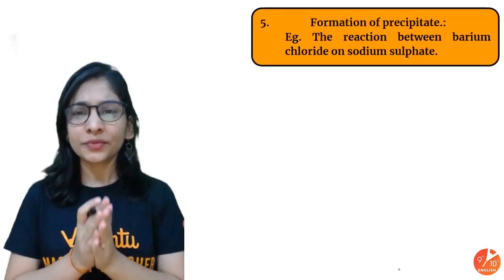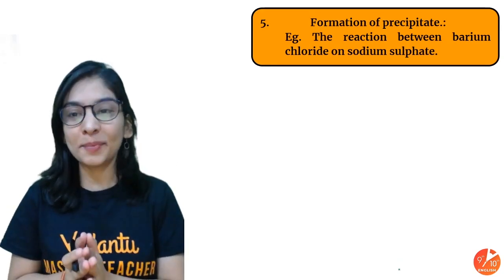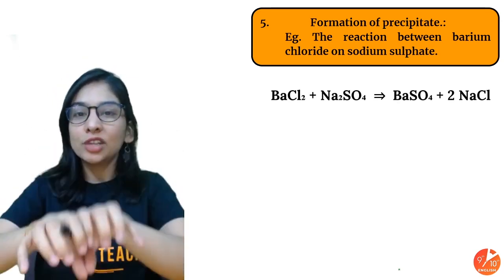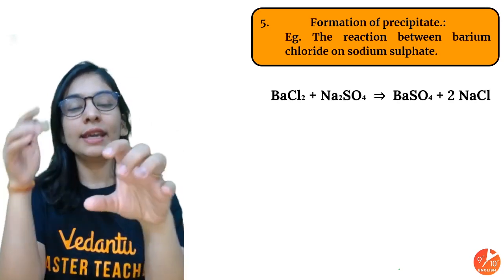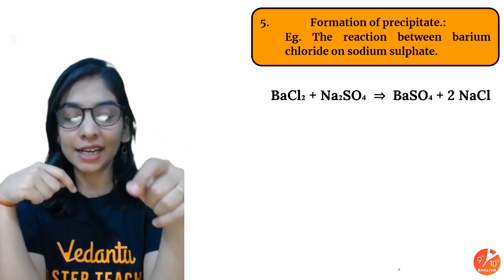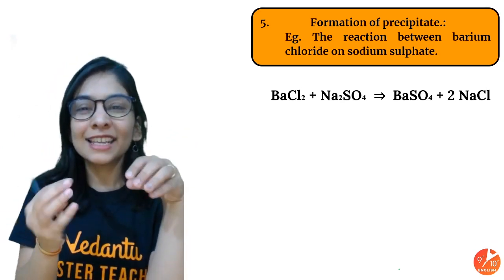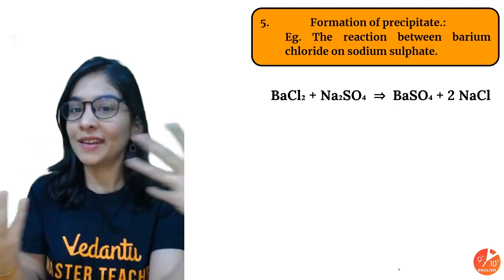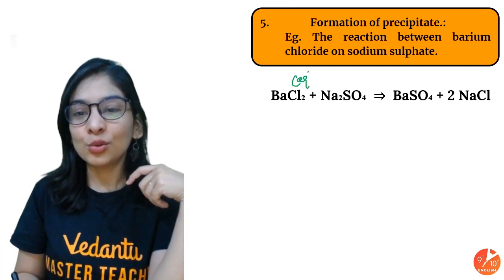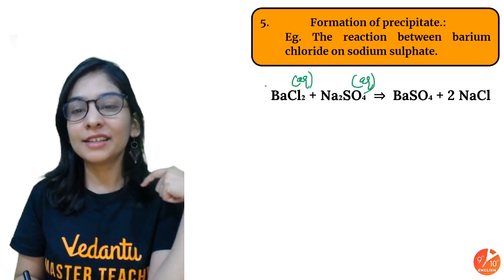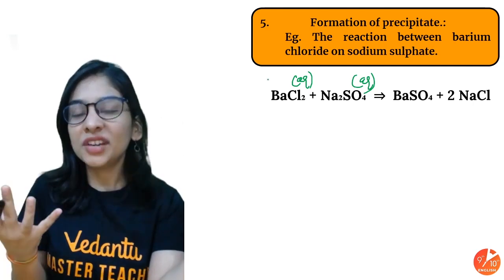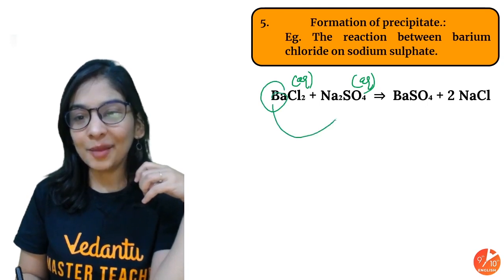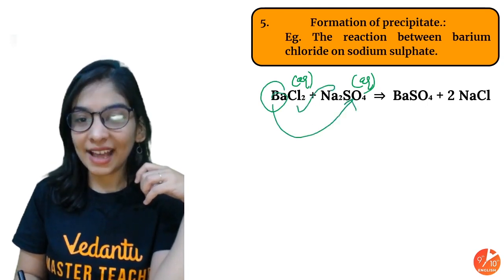There's one more that you can see, that's formation of precipitate. When two or more aqueous solutions react in the laboratory, one of the products is in solid form and settles at the bottom of the test tube. Very simple. It's like having two aqueous solutions, and they say, we are bored of each other's company, let's just exchange positions. So barium is like, I'm going with sulfate. Sodium is like, I'm going with chlorine.